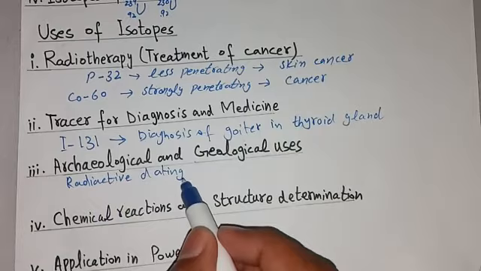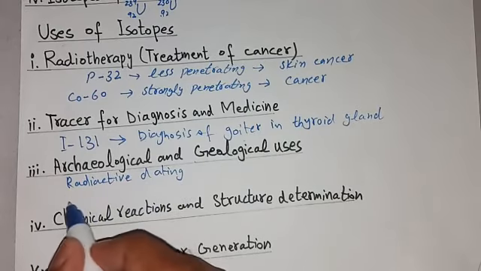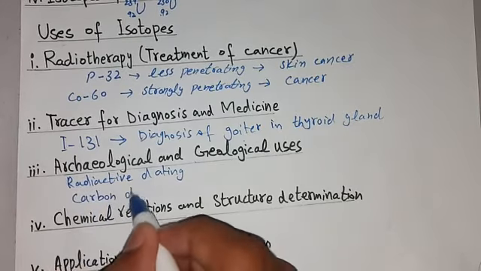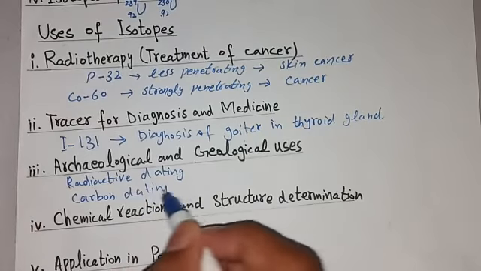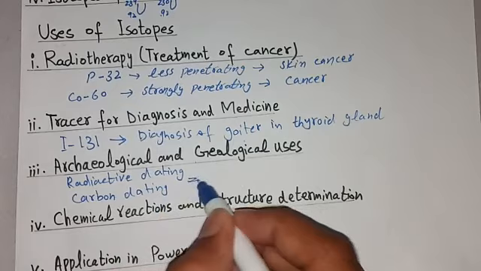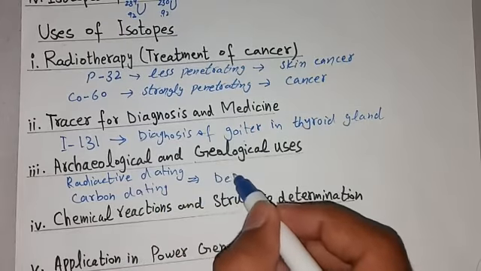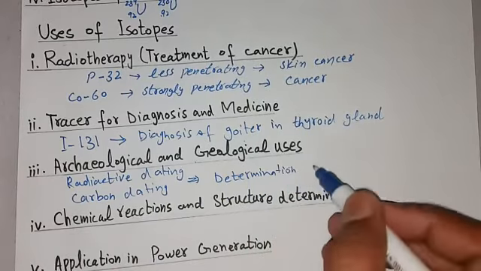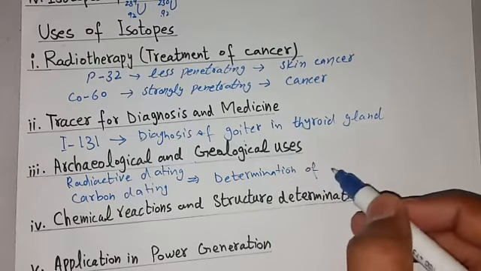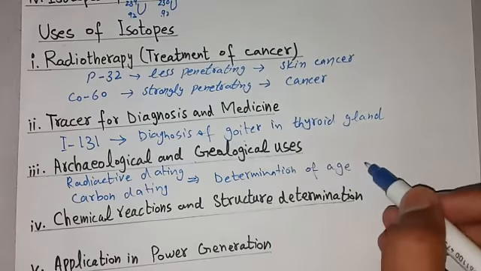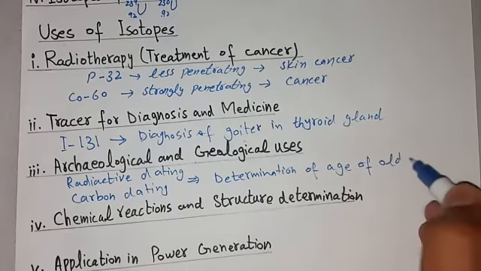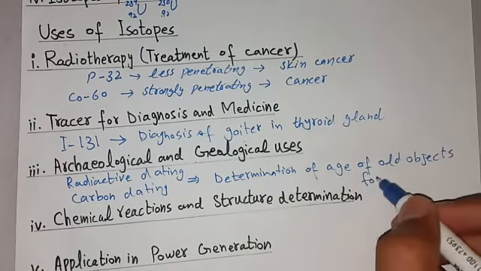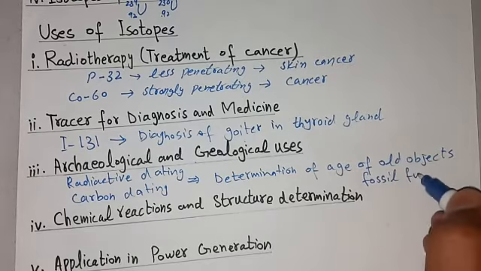This one is radioactive dating, and another dating is called carbon dating. In both these we can determine the age. Determination of age of old objects, that can be fossil fuels, etc.